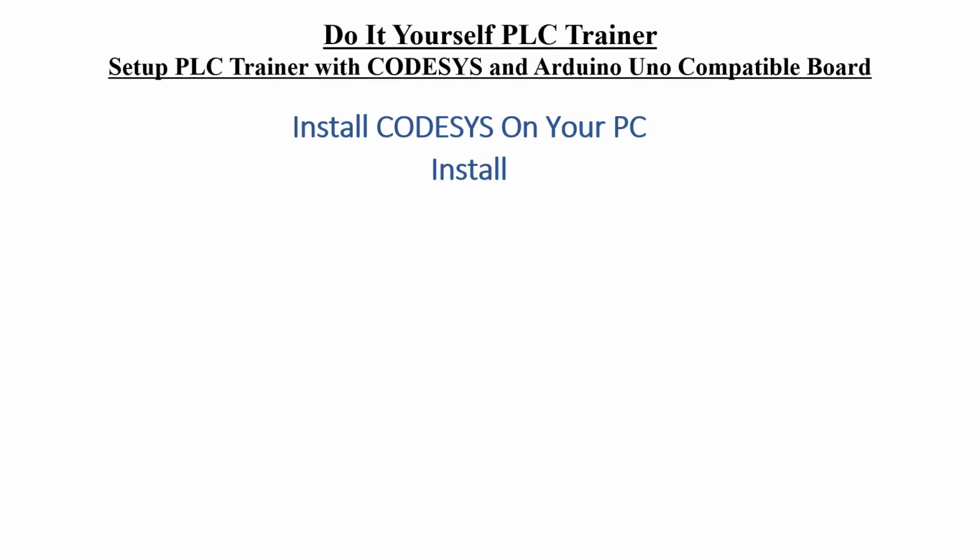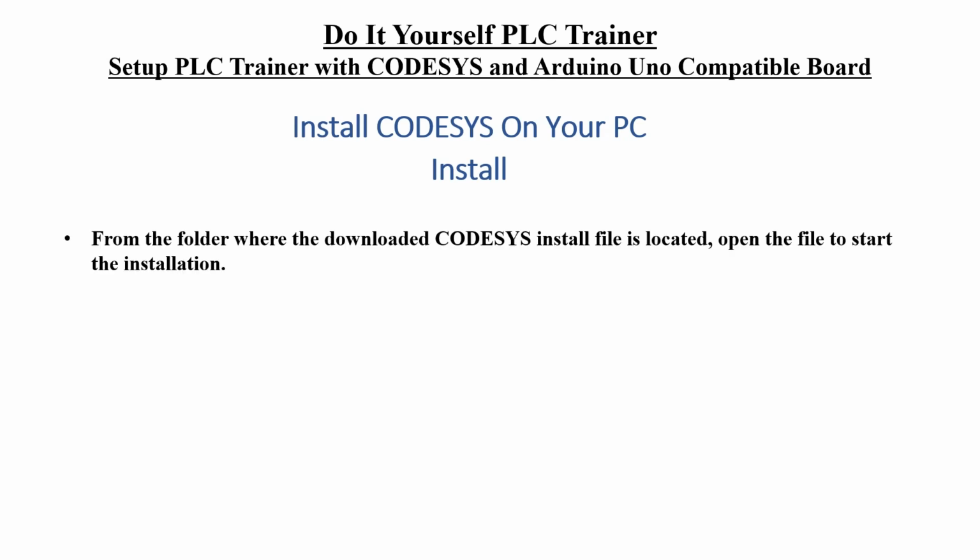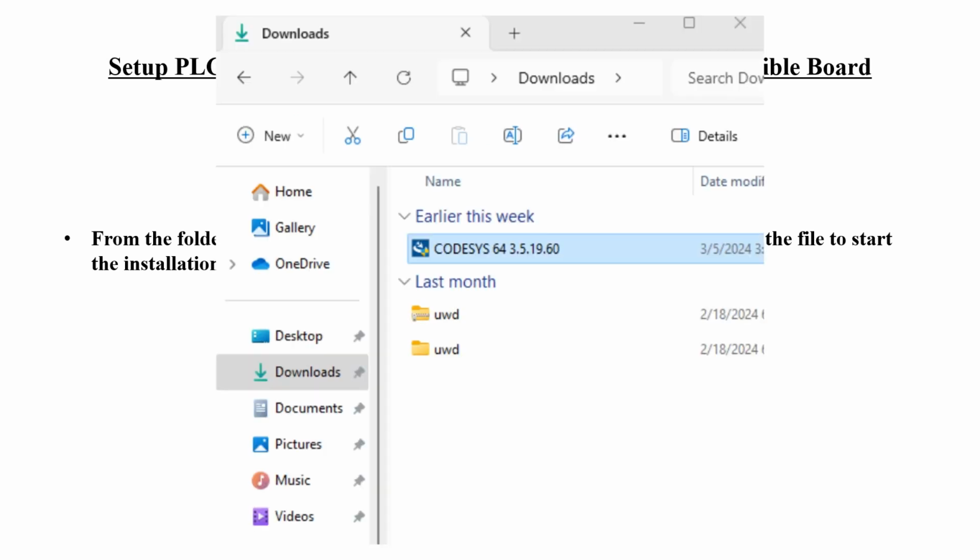So now we have the Codesys install file downloaded to our PC. The next step is to run the install. From the file's download location, and that is whatever folder you chose to download to, from there we will open the file to start the installation.